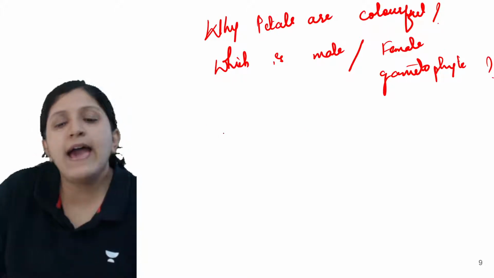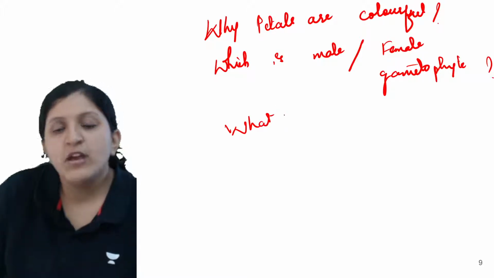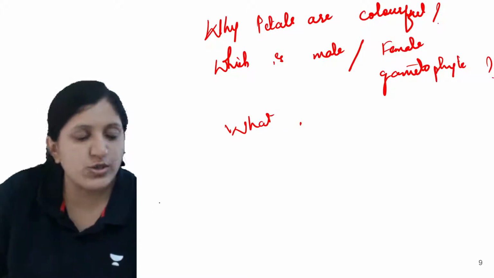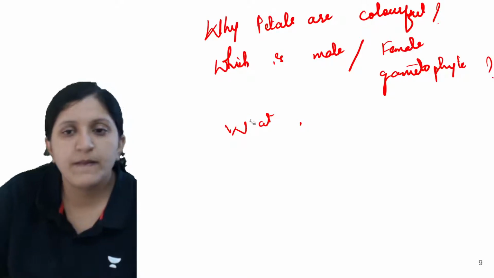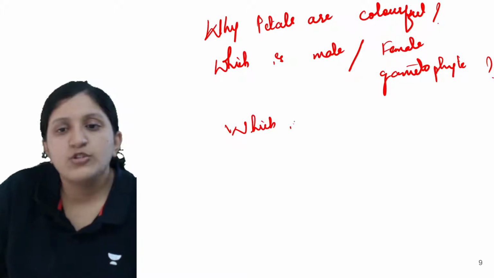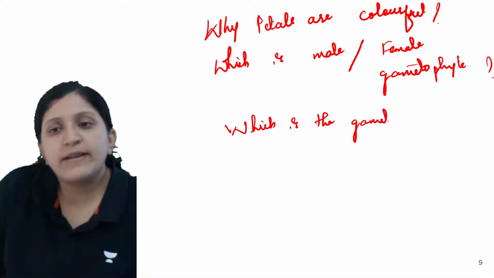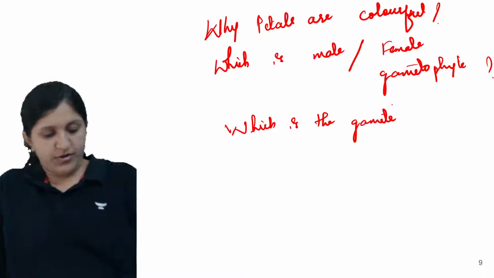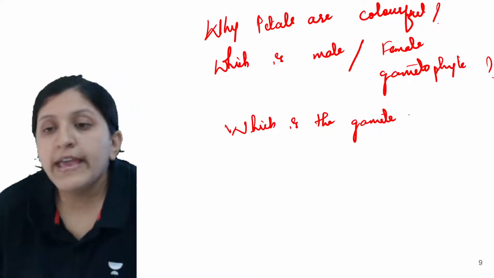Which is the gamete here? Which is the gamete in plants?